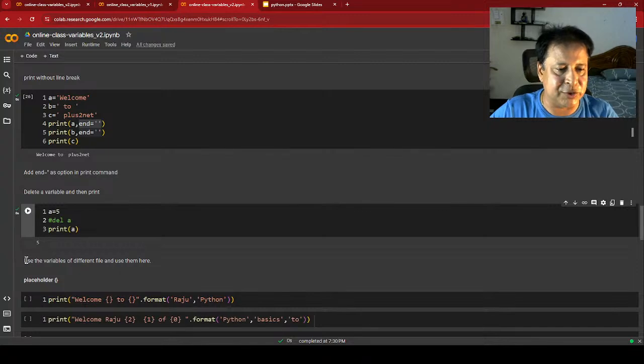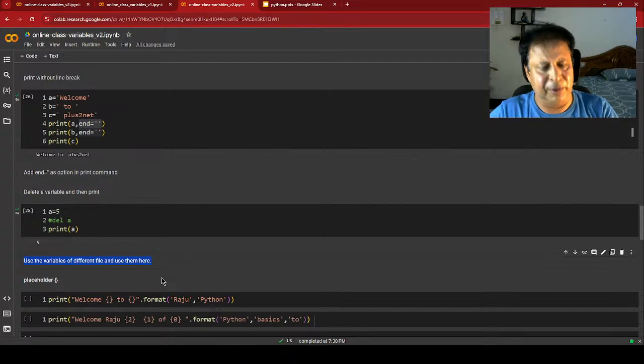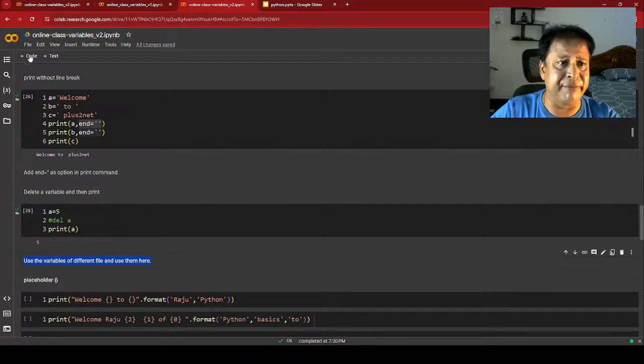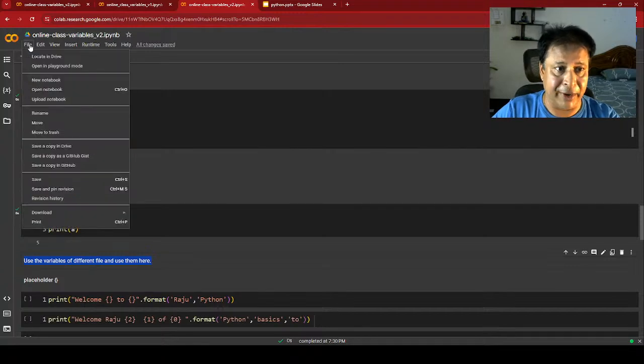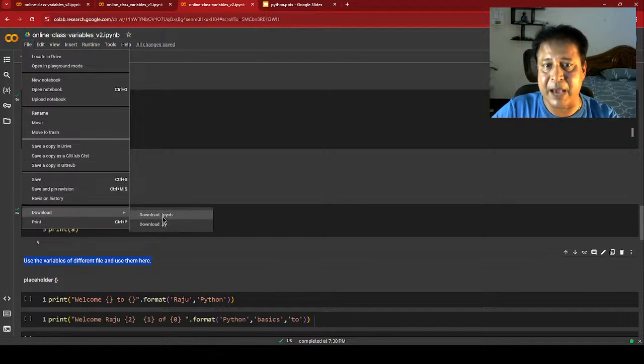But one thing I will show you: how to use variables from a different file. Before we close today's session, I will show you how to download it. Suppose you want the file to open in your Visual Studio Code. Go to File, where all the options are, save everything, and here is Download. You can download as an IPYNB, which is a Jupyter Notebook file, or as a .py file.